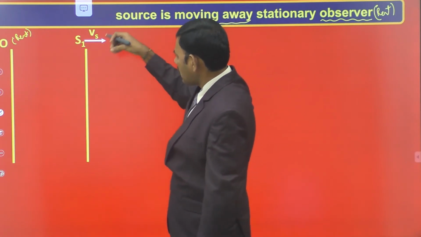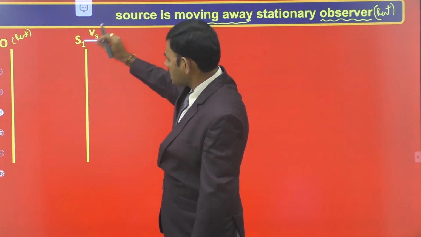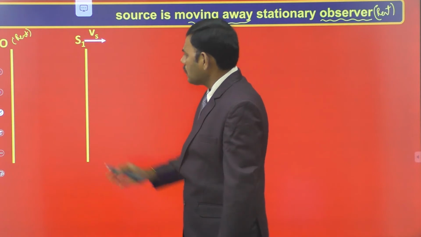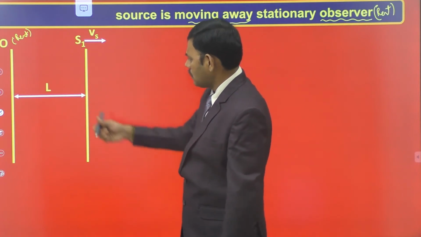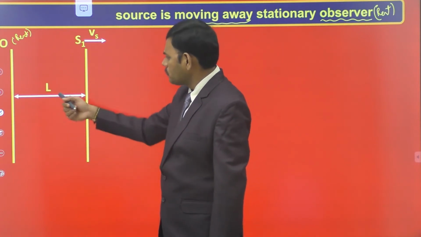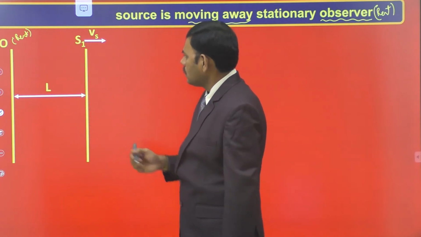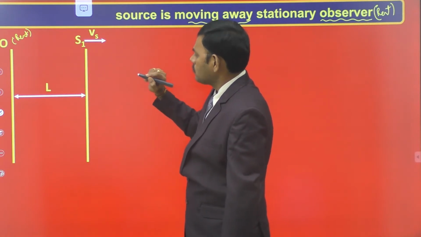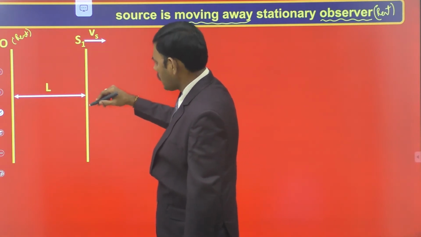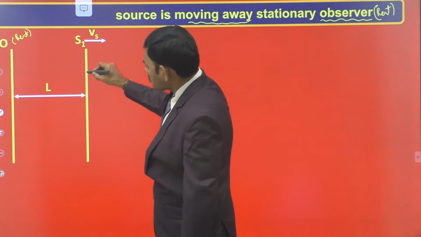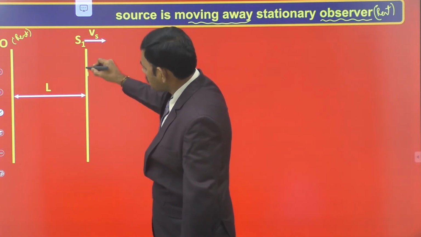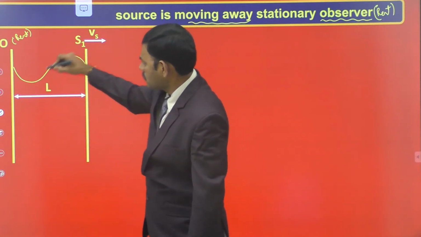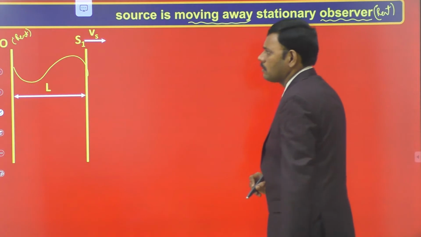At a particular instant, let it be 0 seconds. At 0 seconds of time, instantaneously the source is at S1. The distance between the observer and the source is L at an instant of 0 seconds. This is the position of the observer. The source emits a wave. Actually, the sound emitted by the source reaches the observer here, like this. This is the sound wave emitted by the source that reaches the observer first of all.